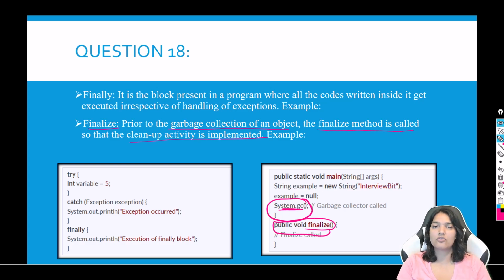And this is one of the questions where interviewers love to ask, and I've seen it multiple times. So do pay close attention to this particular question. I hope this is crystal clear.